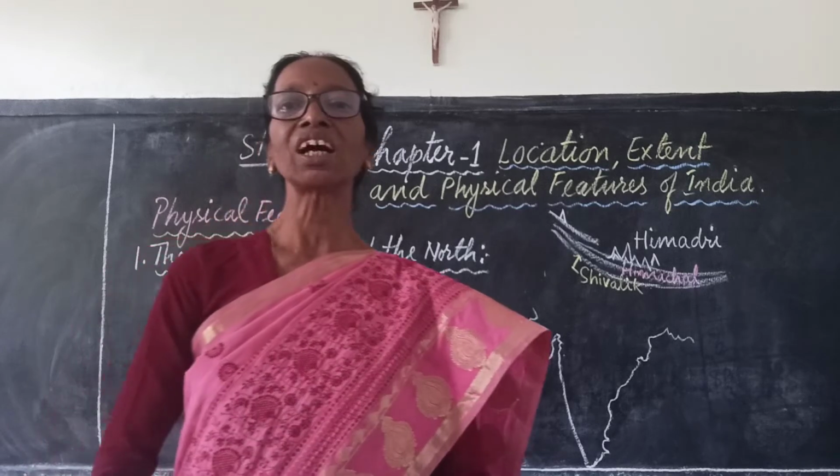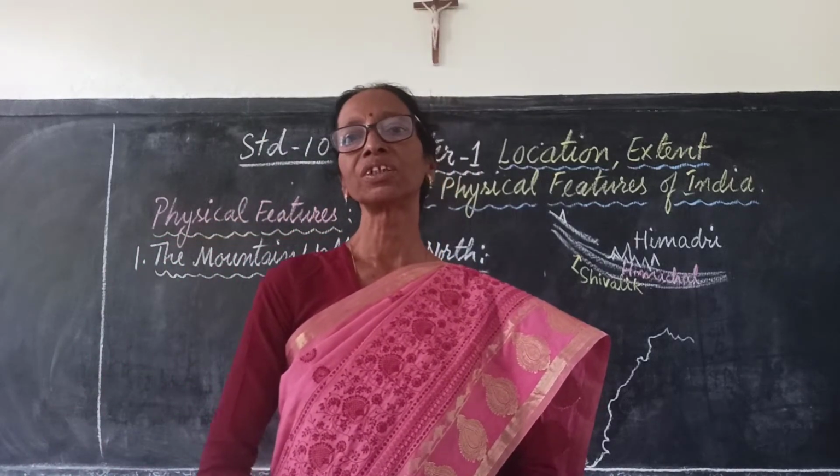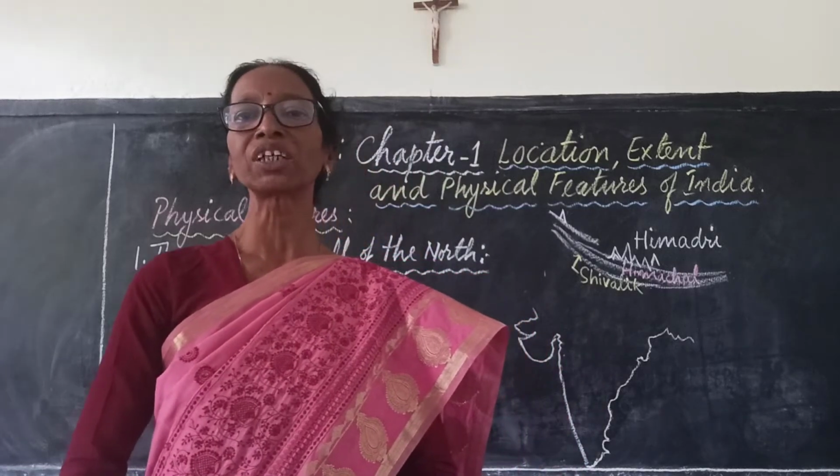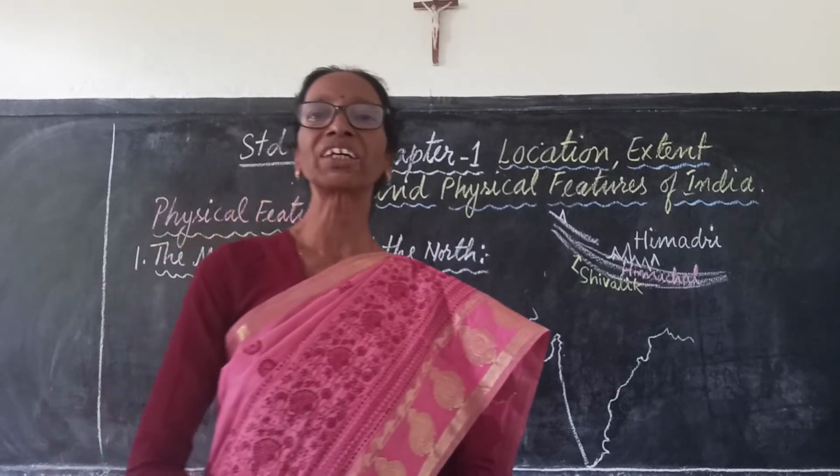It protects India from severe cold wind which blows from the north, and also it forms a mountain barrier to bring rainfall all over India by the southwest monsoon.